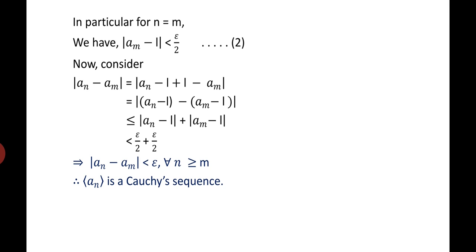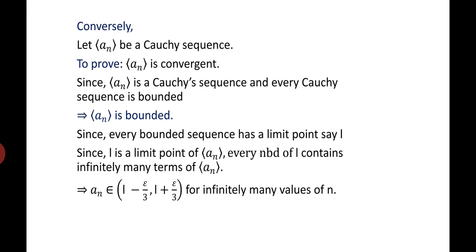So we get less than or equal to mod of a_n minus L plus mod of a_m minus L. And this is less than epsilon by 2 plus epsilon by 2 from equations 1 and 2. This implies mod of a_n minus a_m is less than epsilon for all n greater than or equal to m. Therefore, a_n is a Cauchy sequence.